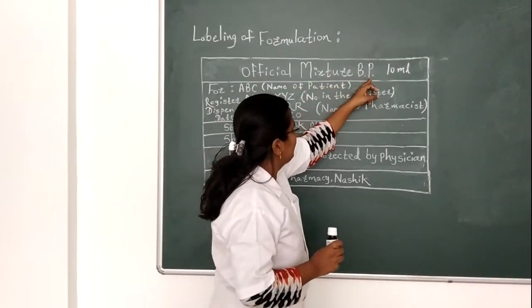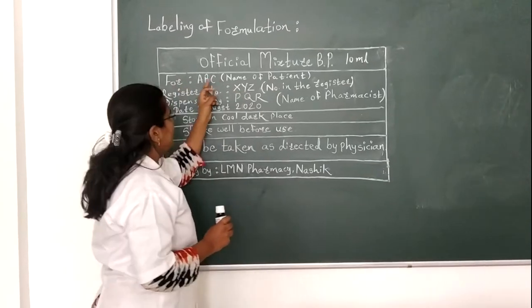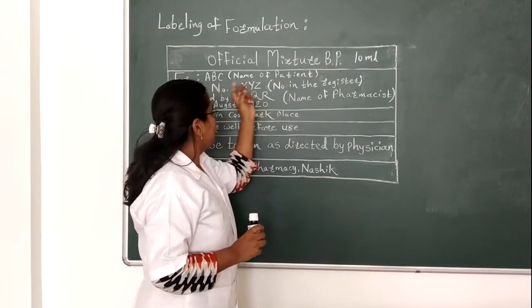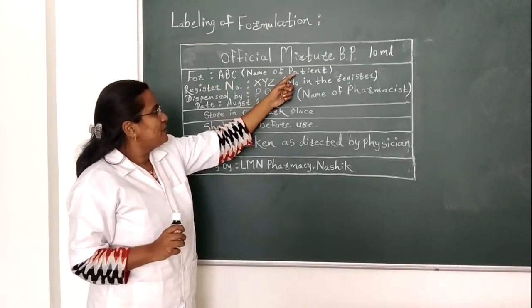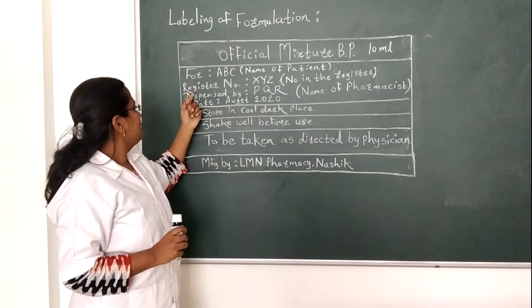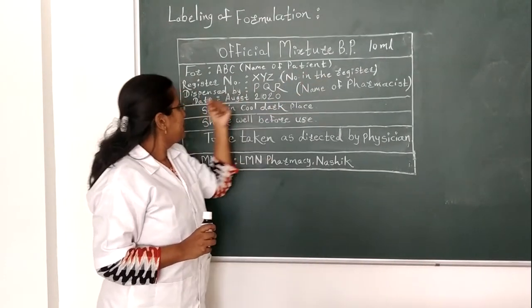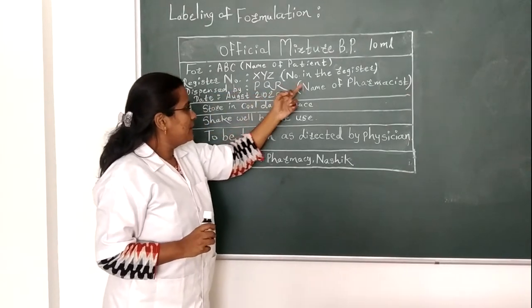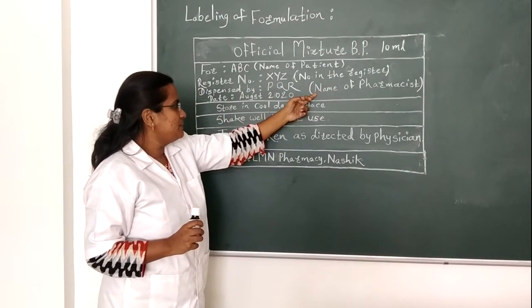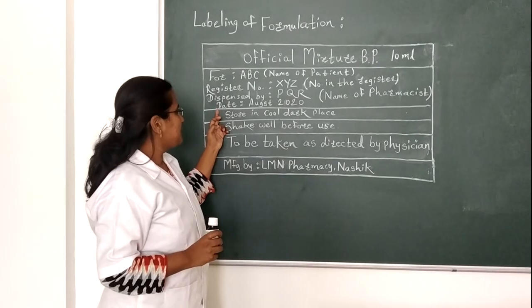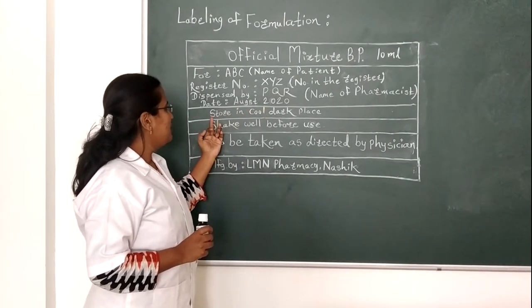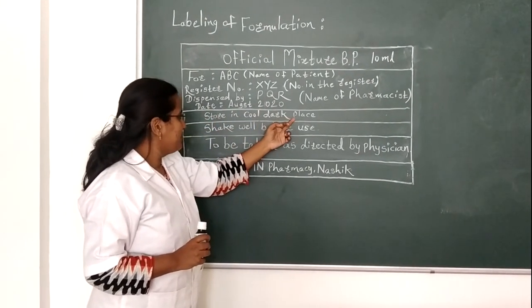Official mixture BP 100 ml. BP stands for British Pharmacopoeia. For ABC, here one can write the name of the patient, register number XYZ number given in the register, dispatched by PQR, the name of the pharmacist who is going to dispatch that formulation, manufacturing date August 2020, storage: store in a cool and dark place, as given here.